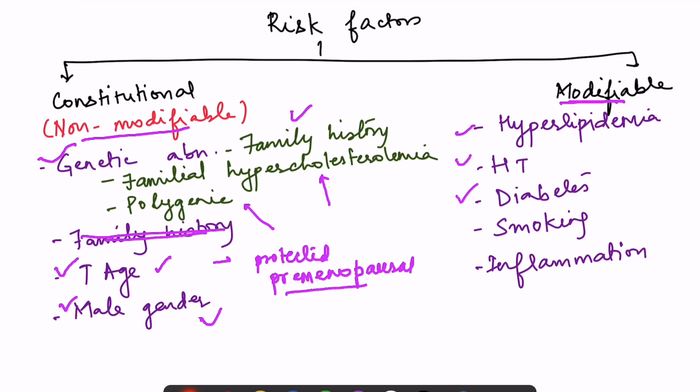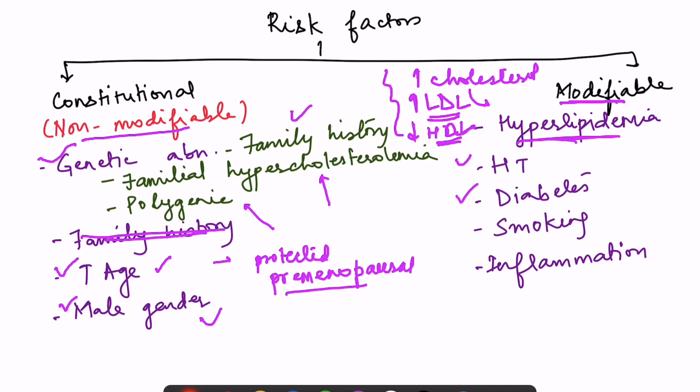Then modifiable risk, there is hyperlipidemia. Hyperlipidemia is basically an increase in cholesterol and an increase in LDL cholesterol. LDL cholesterol, which is bad cholesterol, delivers the cholesterol to the periphery. Then decrease in HDL. HDL is a good cholesterol. HDL picks up the cholesterol from the periphery and delivers it to the liver. So it is a protective cholesterol. So increased cholesterol, increased LDL, decrease in HDL all lead to hyperlipidemia.